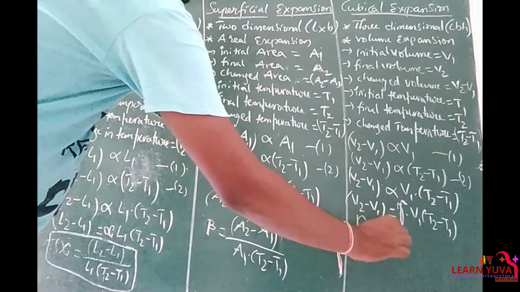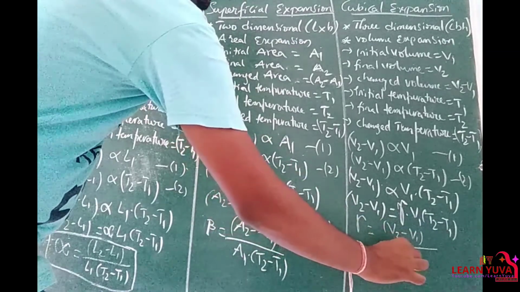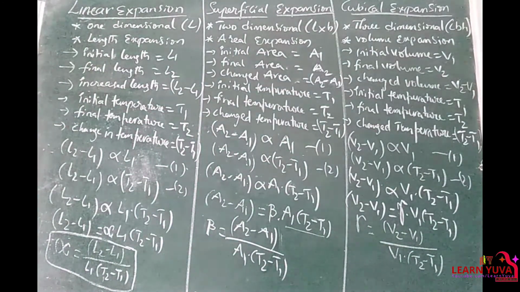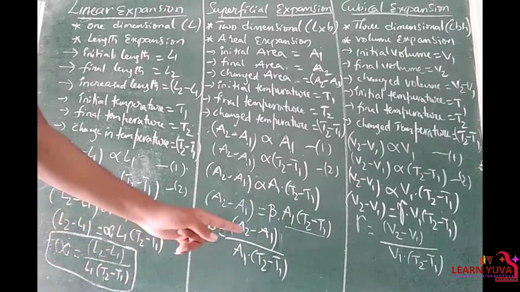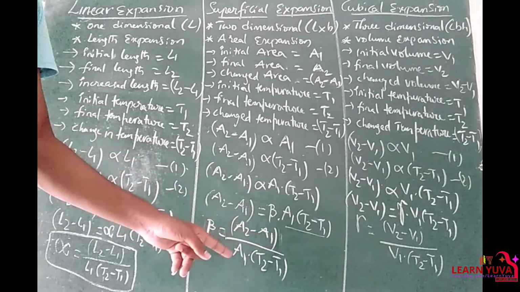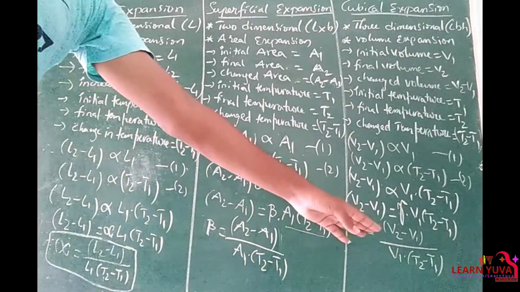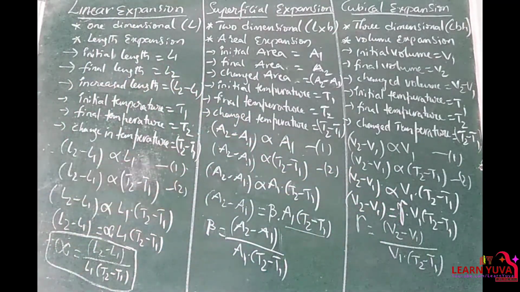Gamma is equal to V2 minus V1 by V1 into T2 minus T1. Right? So very simple. Here it is length, it is area, it is volume. Alpha is equal to L2 minus L1 by L1 into T2 minus T1. Similarly, replacing the L with A, beta is equal to A2 minus A1 by A1 into T2 minus T1. And gamma, replacing that A with V, V2 minus V1 by V1 into T2 minus T1. That's it.